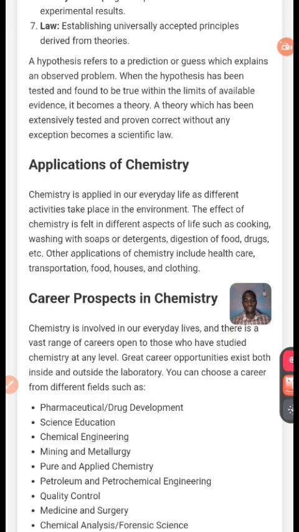We do petroleum, where they are doing petroleum, we work in that place. Quality control, we are able to work in that place. Medicine, surgery, where they are doing medicine. If you don't have the knowledge of chemistry, you cannot be able to work. But when you have the knowledge of chemistry, you're able to work in that place. Medicine and surgery. And the last one is what? Chemical analysis. This area, they are the places that you are able to work when you have the knowledge of chemistry. When you graduate, when you do the course, you can take any one of them as a career.